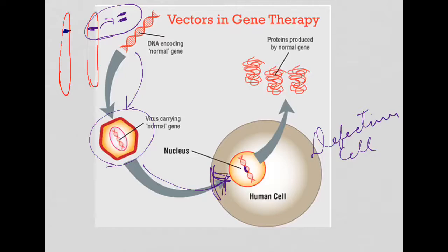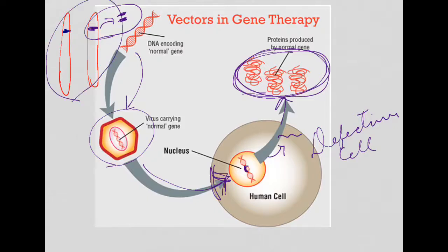Then transcription will occur, and normal RNA for this particular gene will be formed, and then normal protein will be transported to the cytoplasm. That means in the cytoplasm more normal proteins will be formed for this particular gene, which was originally defective in the patient, right? In the future, this technique may allow doctors to treat disorders by inserting a gene into a patient's cell instead of using a drug or surgery. So genetic disorders are actually treated with the help of gene therapy.